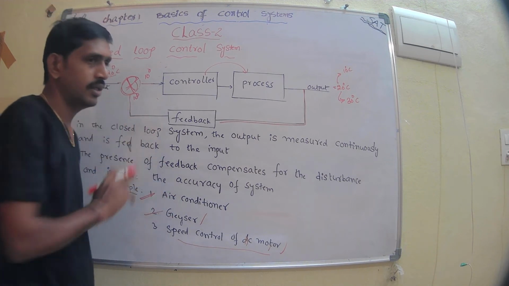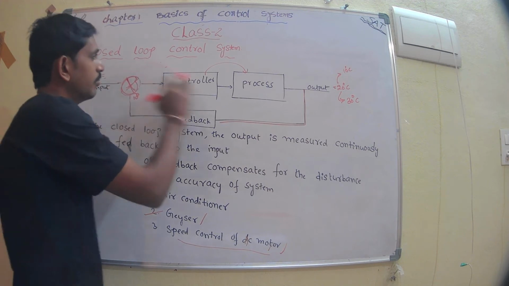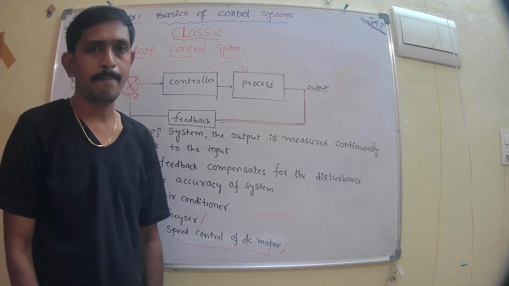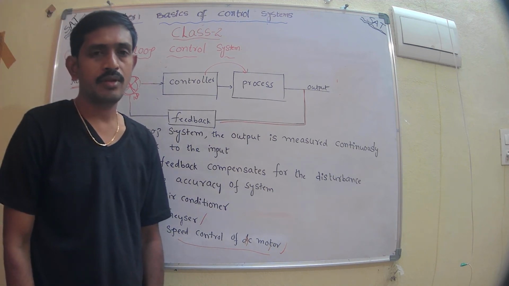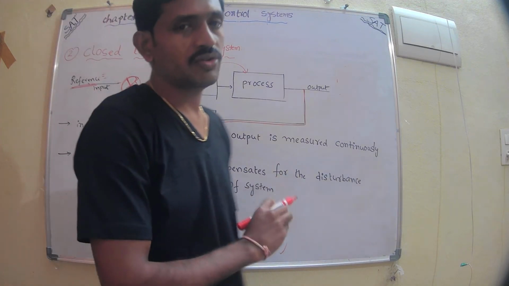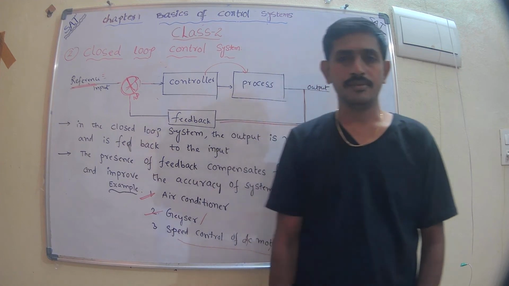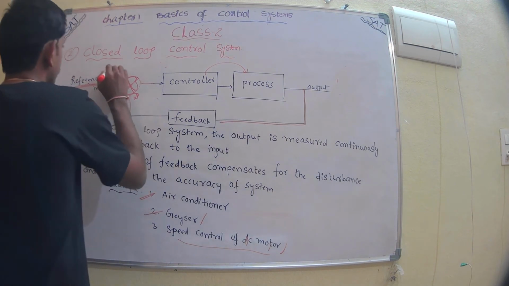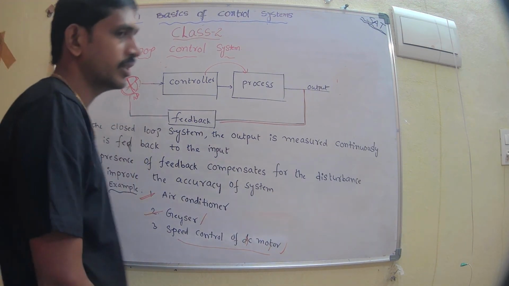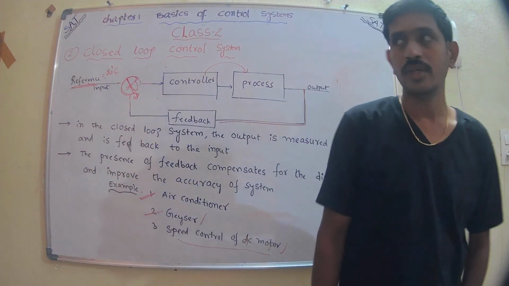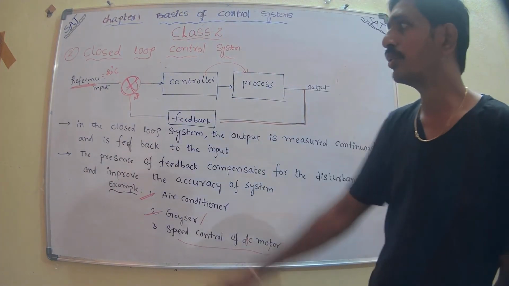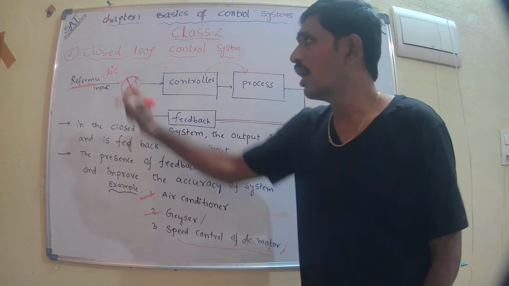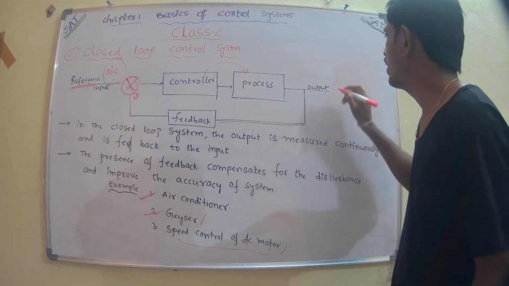To understand this closed loop control system, I can take a simple example, that is an air conditioner. In the air conditioner, it always controls the temperature. Let us suppose I set my input to 20 degrees centigrade, that is, I want to set the temperature of the room to 20 degrees centigrade, so as to get 20 degrees centigrade as the output.